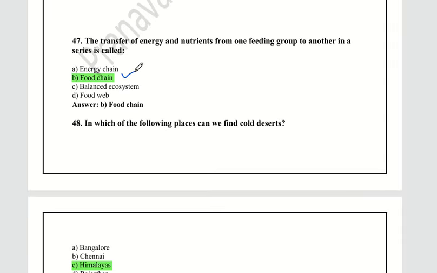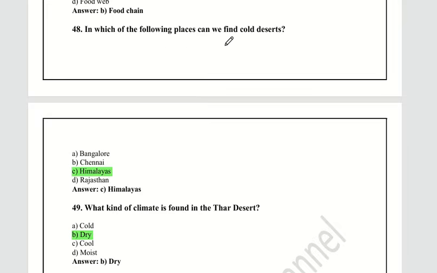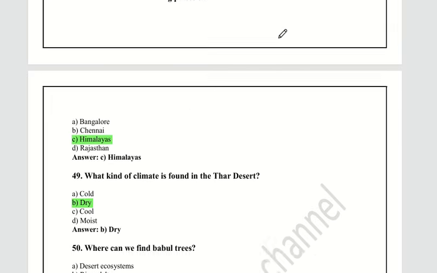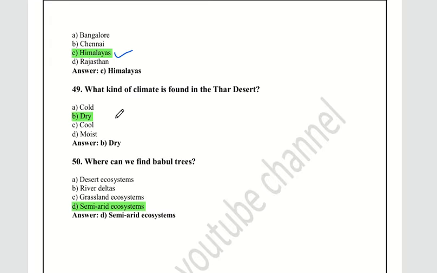The transfer of energy and nutrients from one feeding group to another in a series is called a food chain. Okay. In which of the following places can we find cold deserts? Himalaya is the right one. What kind of climate is found in the Thar desert? Obviously a dry kind of climate is found in the Thar desert. Where can we find labule trees? Labule trees are found in the semi-arid ecosystem.